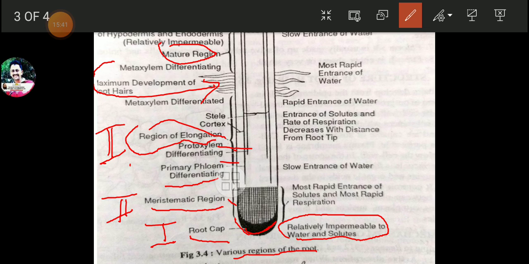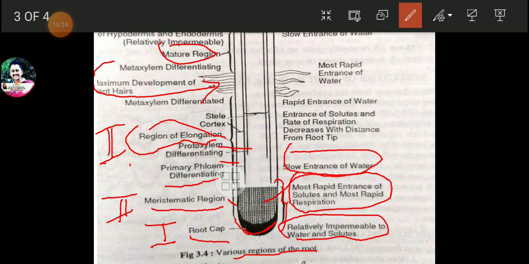So the root cap is very hard. Then here we will be able to find the most rapid entrance of solutes and the most rapid respiration in the meristematic region. Above that one, we will find a slow rate of absorption, in the primary phloem differentiation, proto-xylem differentiation, that means the region of elongation, where slow entrance of water is there.